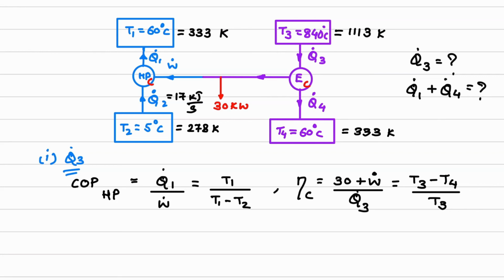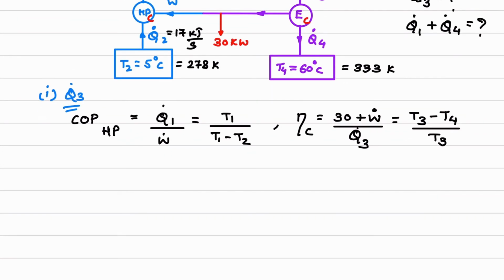Now what I can do over here is calculate from here, suppose, Q dot 1. So what can I write? Q dot 1 is equal to, what is the value of T1?